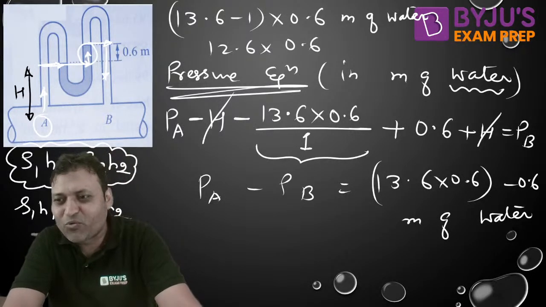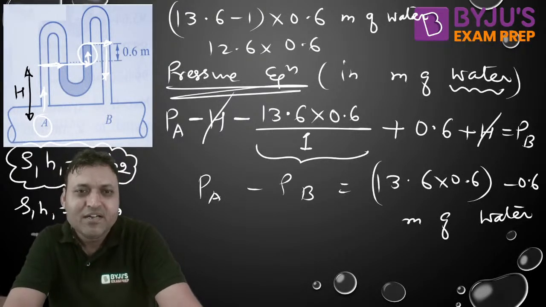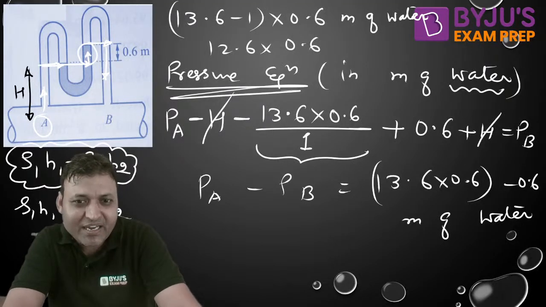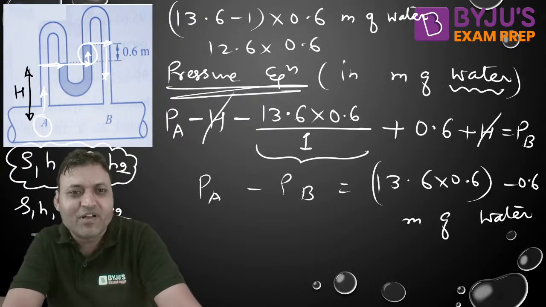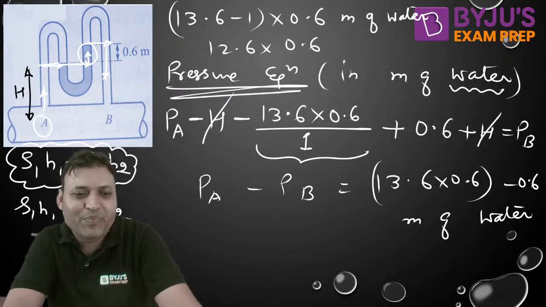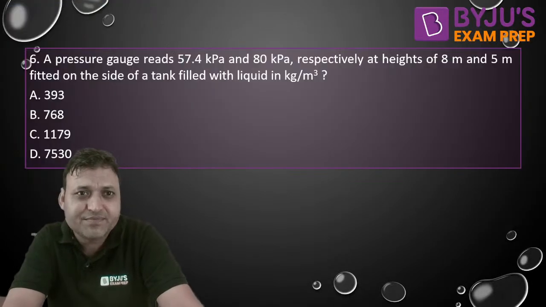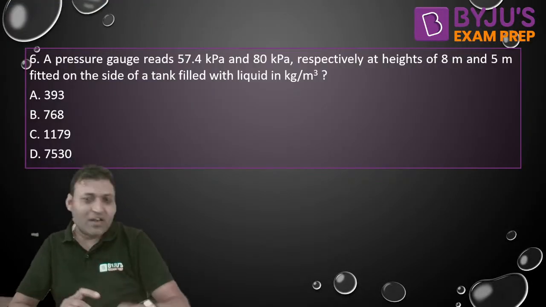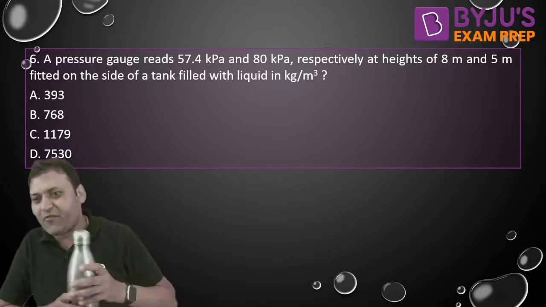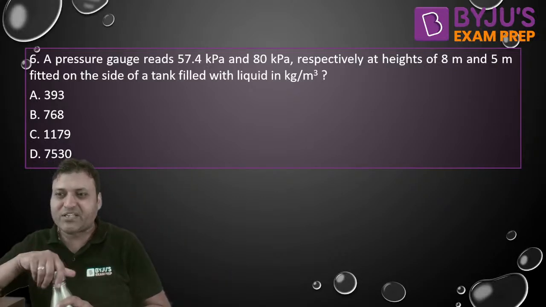You can write the pressure equation in terms of meter of mercury also. If the option had contained mercury, then accordingly you should have converted every term into pressure head of mercury. I hope it is clear. Is this clear to everyone? Any confusion? S1 h1 is equal to S2 h2.